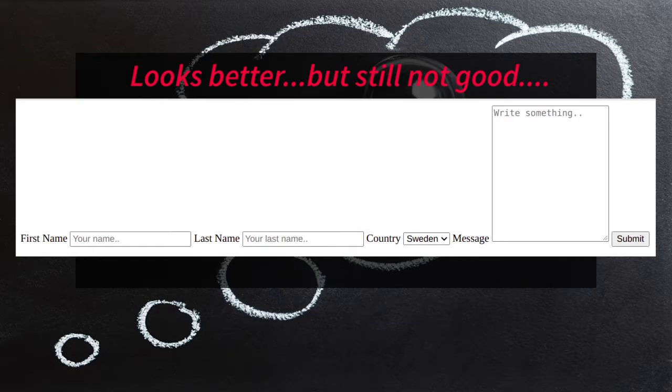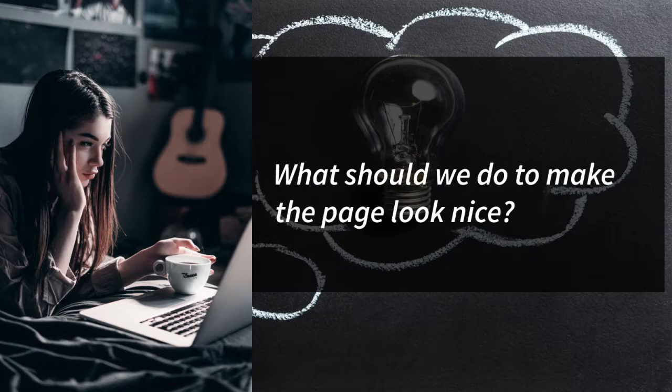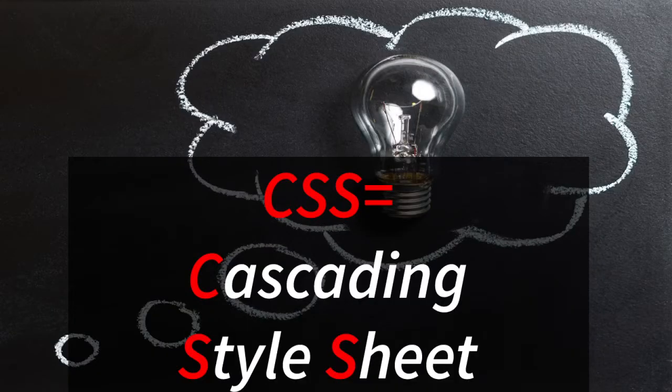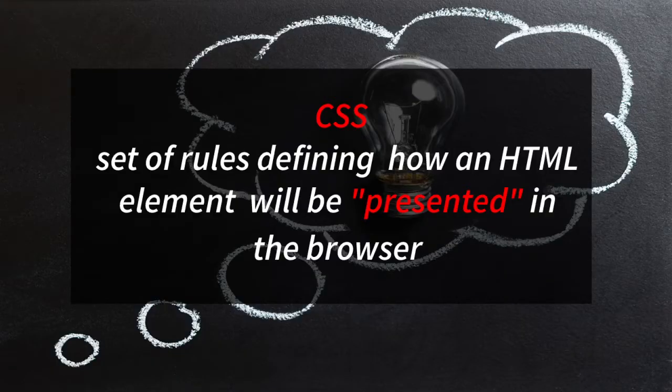So what should we do to make the page look nice? The answer is CSS. CSS is basically used to design the HTML elements. CSS stands for cascading style sheets, and these are basically a set of rules which tells the browser how the HTML element should be presented.